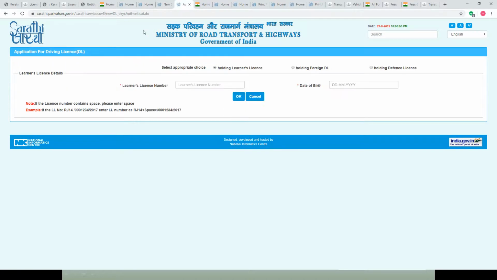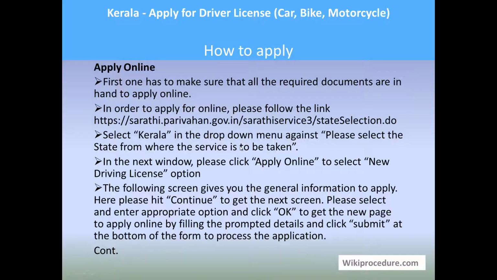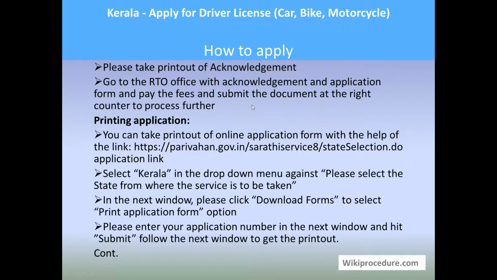so that you will get a page where you have to enter the valid learner's license number, date of birth and hit go. So complete the page prompts according to your requirement or as per your validity, and hit OK to reach the next page, and complete the page prompts one by one to apply online by hitting the submit button at the bottom of the screen. So now you have uploaded the document and entered the details and you submitted the application. You will get an acknowledgement for the online application you made.